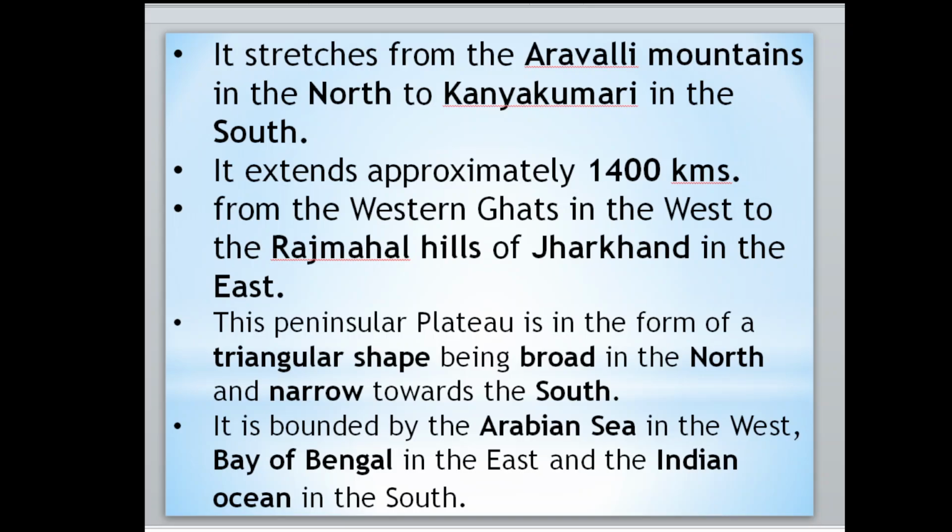It extends approximately 1400 kilometres from the Western Ghats in the west to the Rajmahal Hills of Jharkhand in the east.